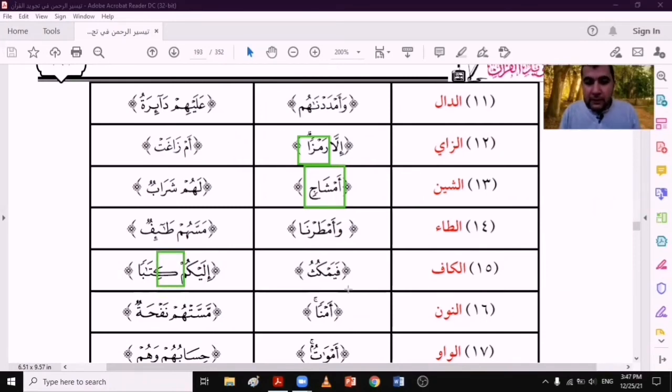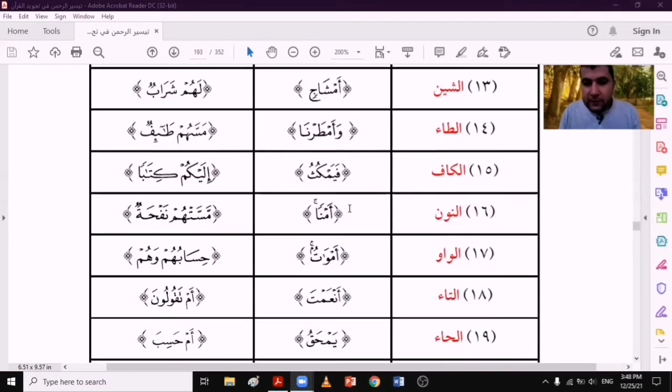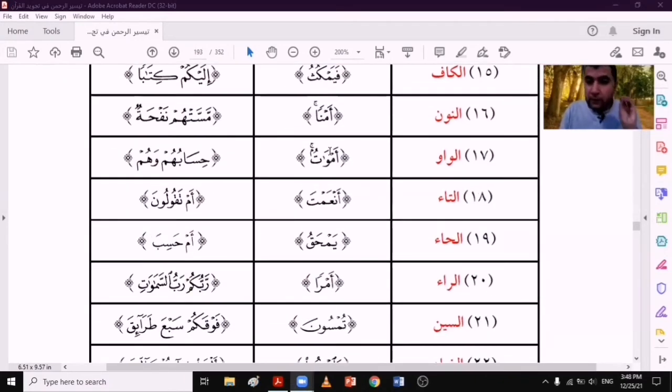And with the noon as in أمنا. Meem followed by noon, so we should pronounce the meem clearly. مستهم نفحة. Meem ساكنة, and you have known its symbol before, that it has a sukun on top of it. Meem followed by noon, so we should pronounce the meem ساكنة clearly. Now the rest of the examples with the waw and the fa, you have to take care to pronounce the meem clearly.